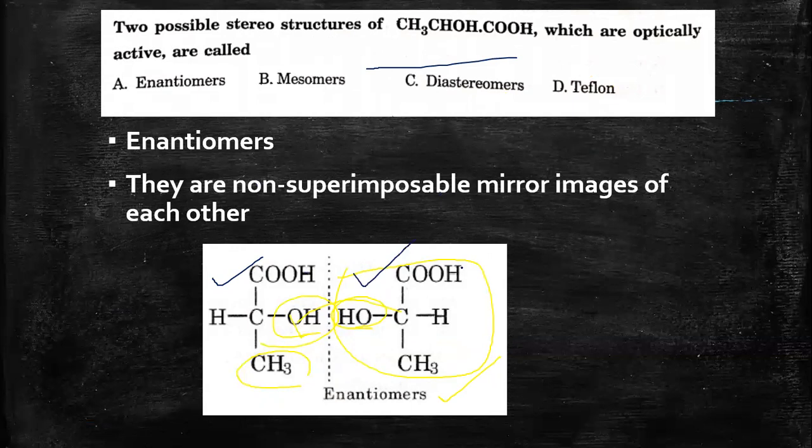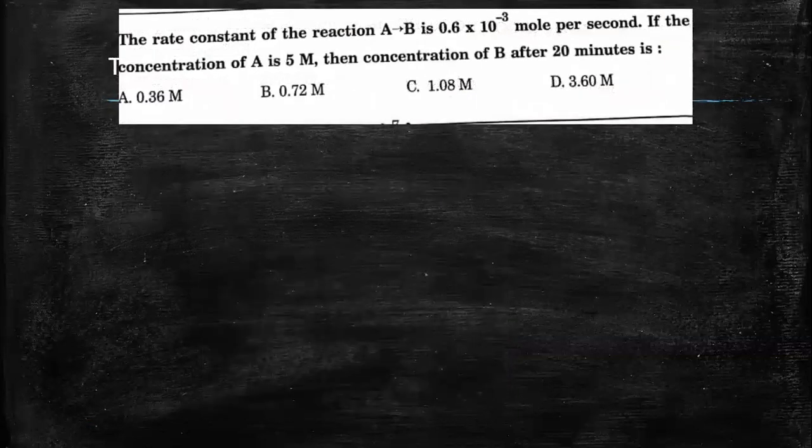Now let's go to the third question. The rate constant of the reaction A to B is 0.6 into 10 raised to minus 3 mole per second. If the concentration of A is 5 M, then the concentration of B after 20 minutes is.